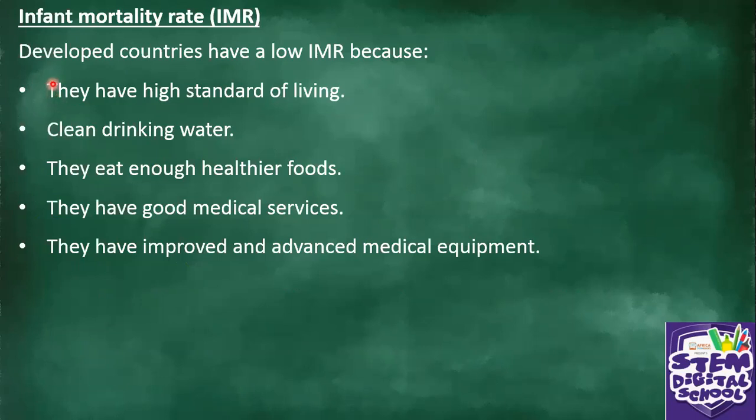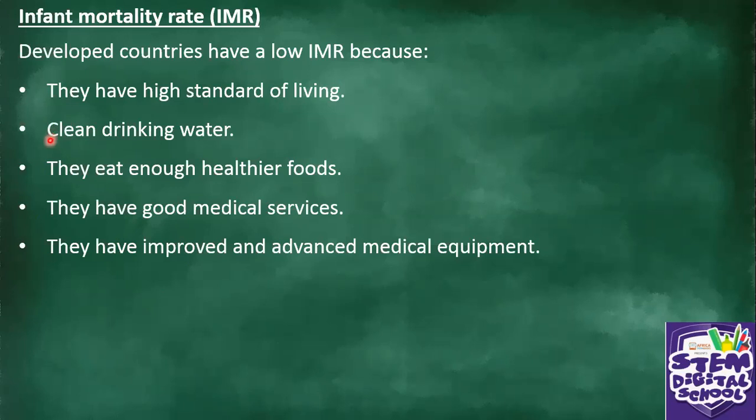So why do they have a low infant mortality rate? Fewer babies die in their countries. Why? Because they have high standard of living. So it is said that if you've got a good standard of living, you are enjoying life, the rate of babies to die is low, it's less.